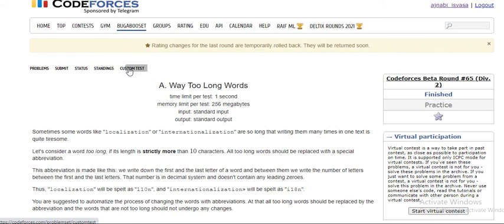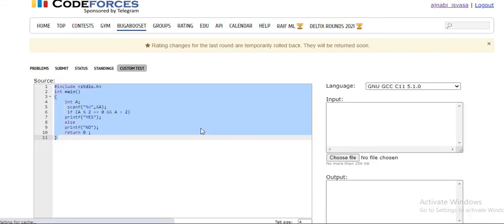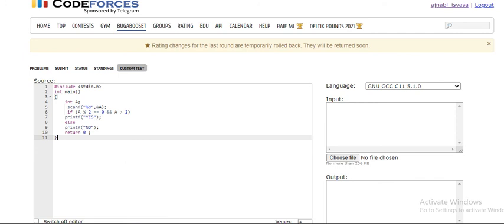Now as I told you, if you change the pages, then also the custom test will not go away. See this, it's here only, right? So in this way you can use this custom test option that is given here. Okay, now one more important thing that you can use is status.